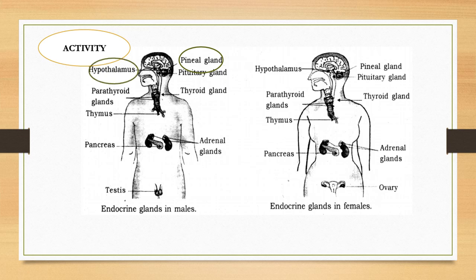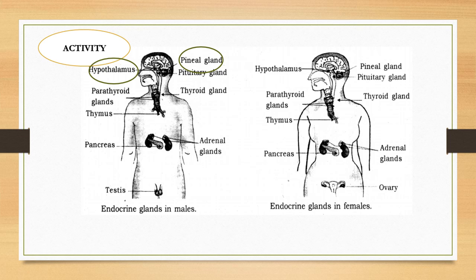Hypothalamus. Hopefully you can remember, hypothalamus is from the brain, forebrain or midbrain, of course from the forebrain, from the diencephalon. Thalamus, hypothalamus. That hypothalamus is actually the controlling center of your master gland, meaning the hypothalamus controls the activity of the pituitary.